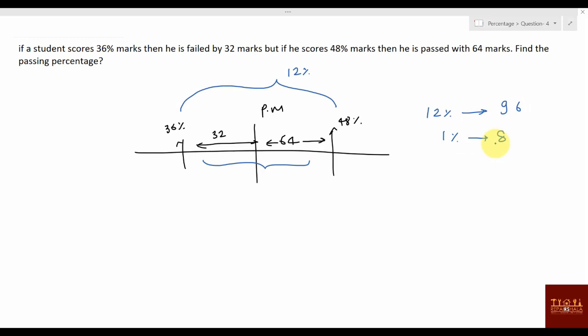What they are asking is the passing percentage. So 36 percentage, if he needs 32 more marks to pass, 1 percentage is 8, so what is 32? You can say 4 percentage. So the passing percentage is 40 percentage, right? Clear? Total marks, obviously 100 percent, so this will be 800.